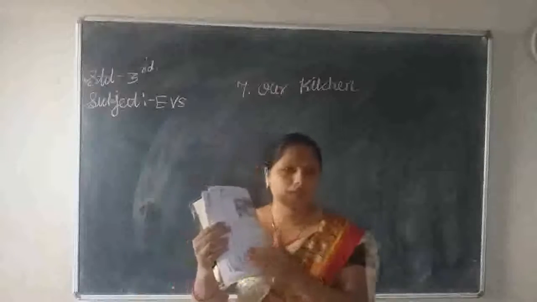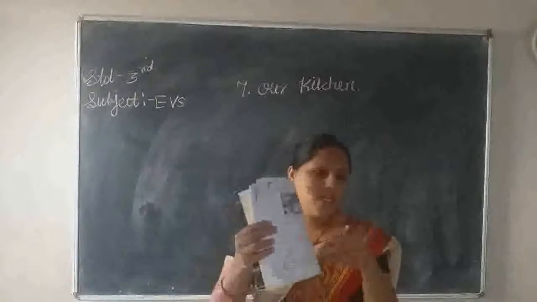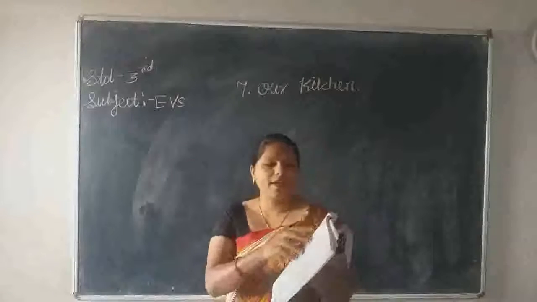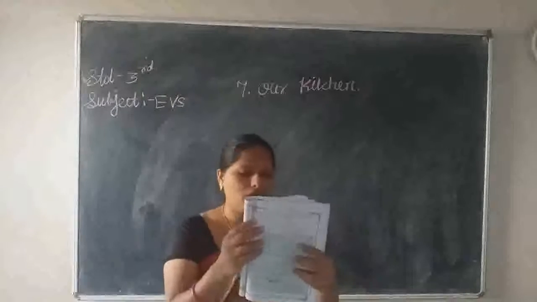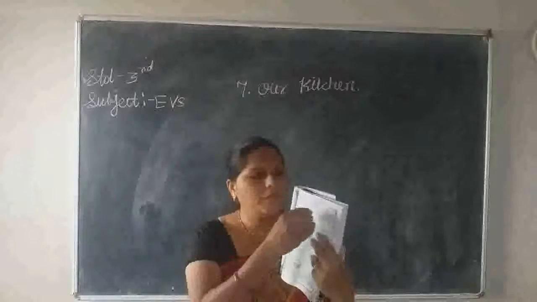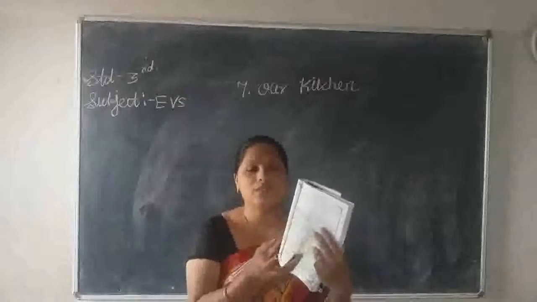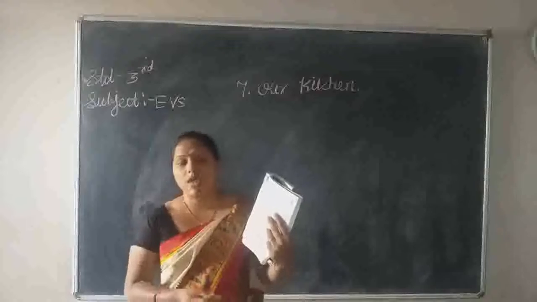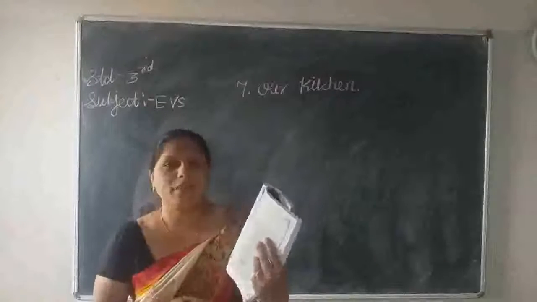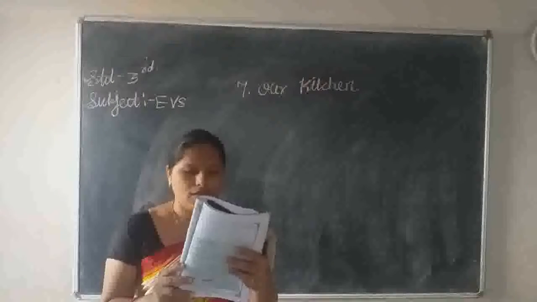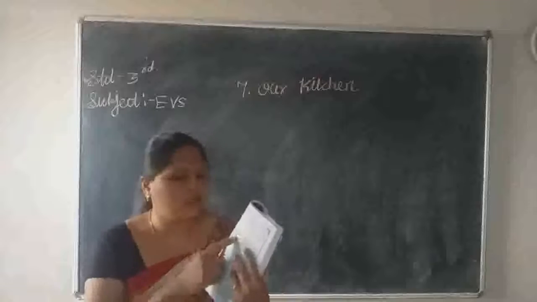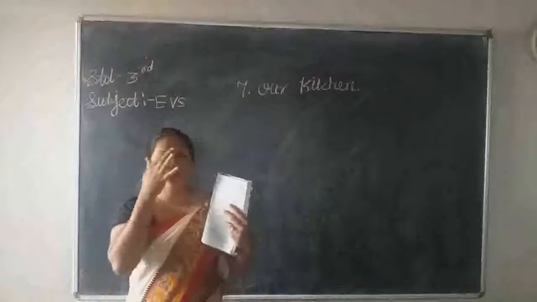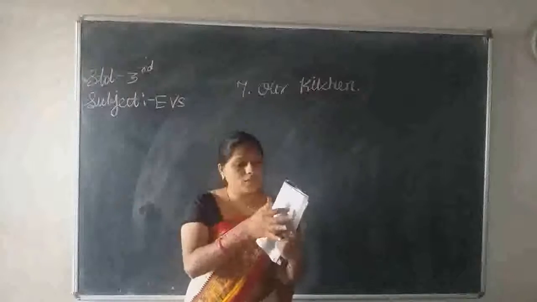They are given here some essential materials used to cook. You have to write here the names, means what cup, steel vessels, plates, pot, utensils, chapati roller and stand. Next one, glass, gas stove, cutter, vegetable cutter. Next one, knife, pressure cooker, electric appliances. In that come fridge, oven, mixer, all these things.